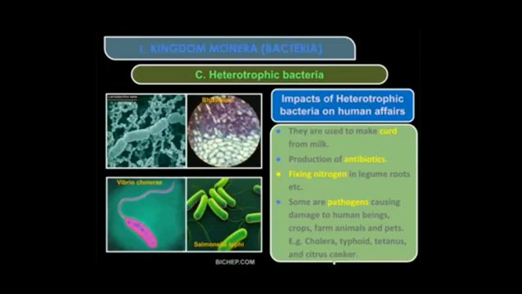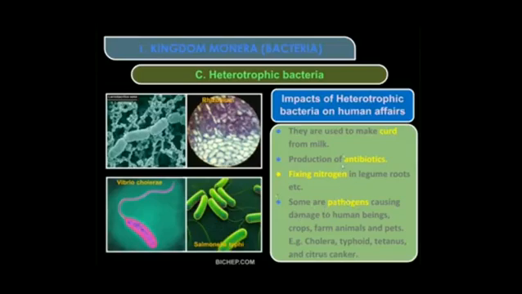Citrus canker is a disorder of the lemon plant. Citrus means lemon. The lemons that come on the plant have black dots on them and the lemon will not grow to a big size. So this bacteria causes the disease in the lemon plant, called citrus canker. The disease causing organisms are called pathogens.